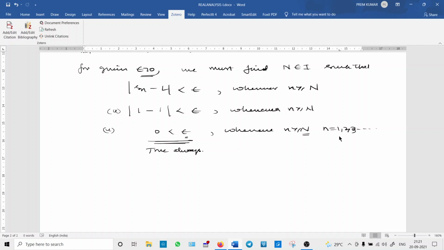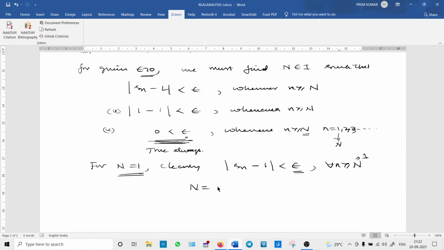So now, what is the value of N? N should be 1, because from n equals 1 onwards this condition is satisfied. That is, for all values of n equal to 1, 2, 3, this condition is satisfied. So clearly, Sn minus 1 is less than epsilon for every n greater than or equal to N. That N value is 1 for this problem. And whatever epsilon you take, I get the same N value. This is a very peculiar case.